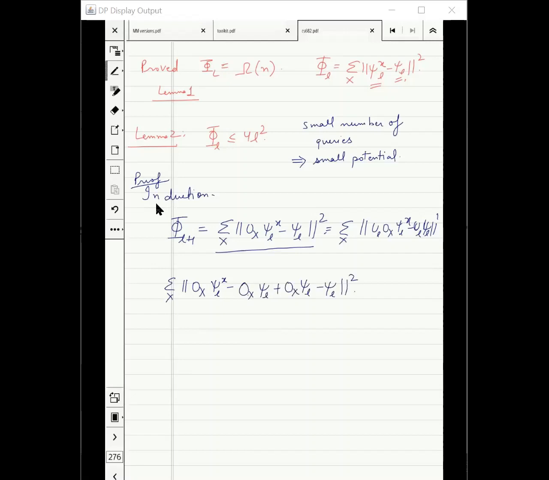You really can't blame me for that. The reason was I wanted to create this. The first quantity should give me psi L. Now it's a square. Let me just create the a plus b whole square formula.